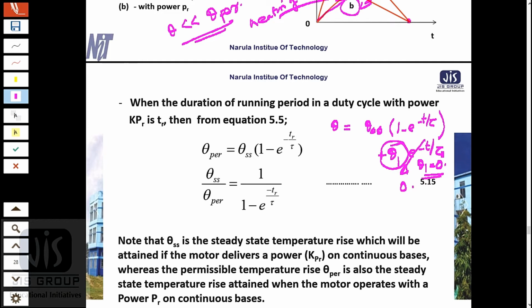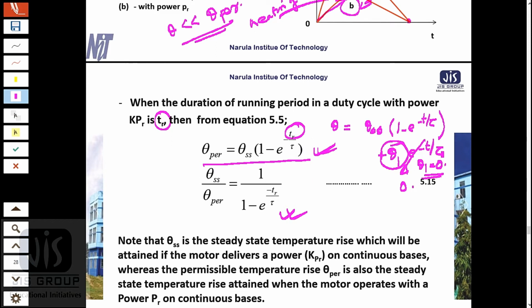So this equation will become theta par equals theta ss into 1 minus e to the power minus tr by tau. So from this equation we will get theta ss by theta par equals this.